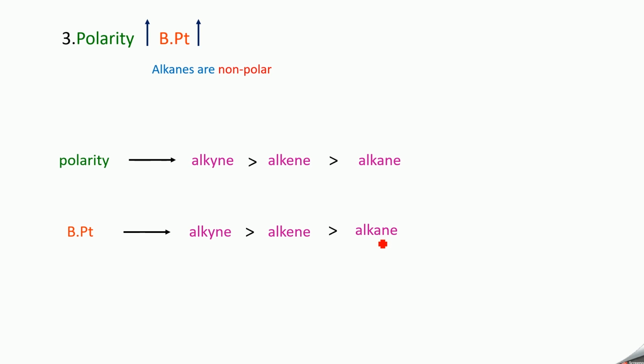compared to alkane. This is because alkyne has sp hybridized carbon, which has higher polarity compared to sp2 hybridized carbon in alkene. This sp2 hybridized carbon has higher polarity compared to sp3 hybridized carbon, which is present in alkane. Therefore, alkyne will have higher polarity compared to alkene, and alkene has higher polarity compared to alkane. That is why alkyne has a higher boiling point compared to alkene, and alkene has a higher boiling point compared to alkane.